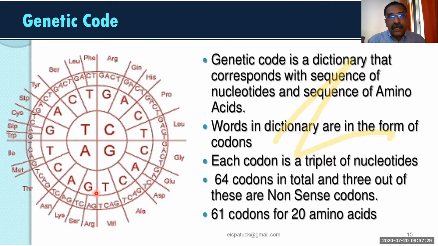Three codons are not representing any amino acid, which I will tell you in the coming slide. Which are they? Three codons will represent no amino acid. Such codons are called nonsense codons. Now, out of the 64 codons, 3 are nonsense codons, and the remaining 61 codons represent various amino acids.